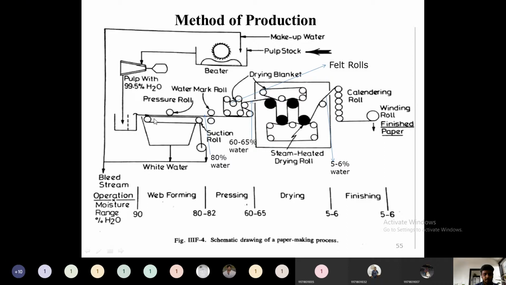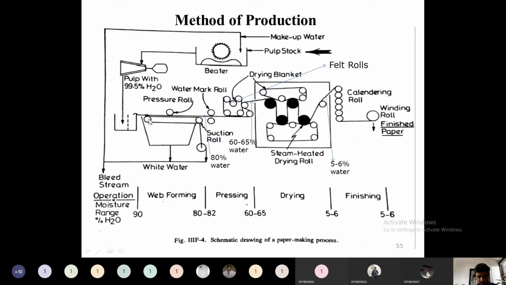Then using some suction mechanism, the water will be removed. And finally, the left over water will be progressively removed using the drying rolls. So these are the three steps. First, the arrangement of fibers in a wet web, then removal of water from the wet web, then afterwards removal of the left over water using the heated rolls. So the first one is the formation of the wet web. How will this rearrangement, the wet web, be formed? Until here, 99.5 percent water is there.